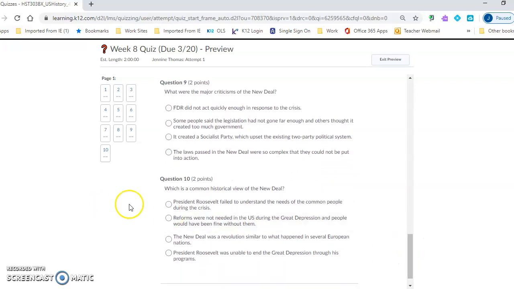Question 10. Which is a common historical view of the New Deal? President Roosevelt failed to understand the needs of the common people during the crisis. Reforms were not needed in the U.S. during the Great Depression, and people would have been fine without them. The New Deal was a revolution similar to what happened in several European nations. President Roosevelt was unable to end the Great Depression through his programs.